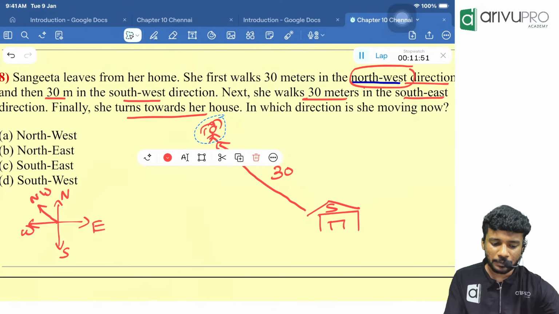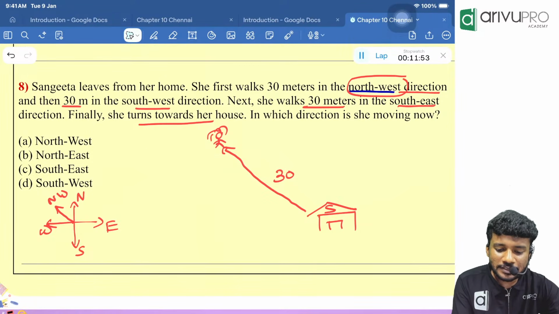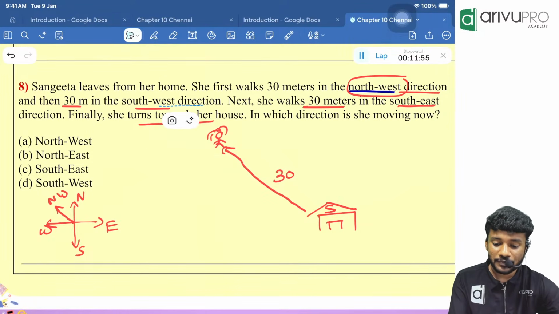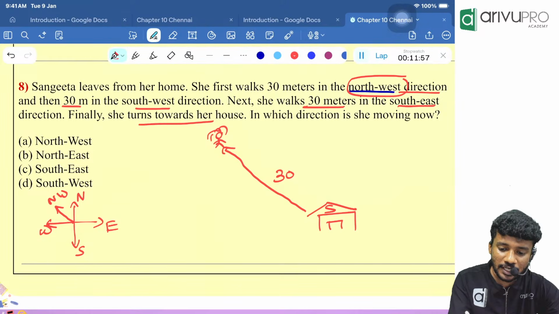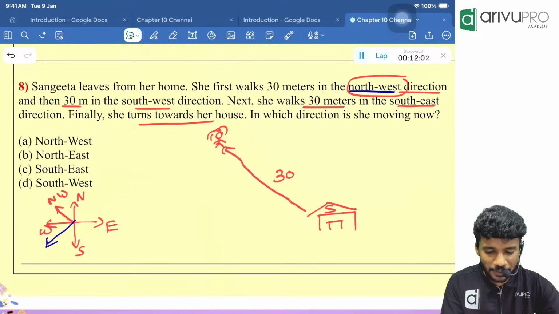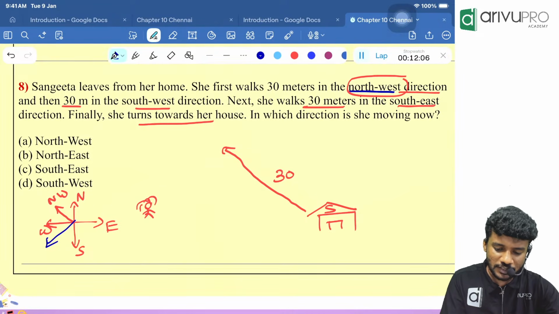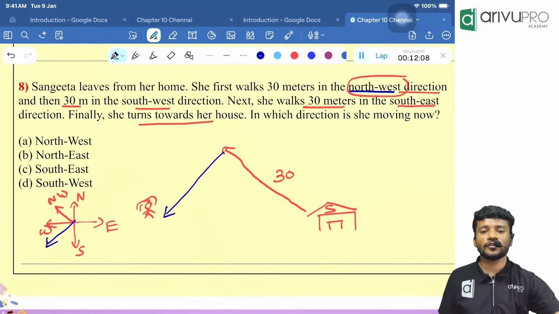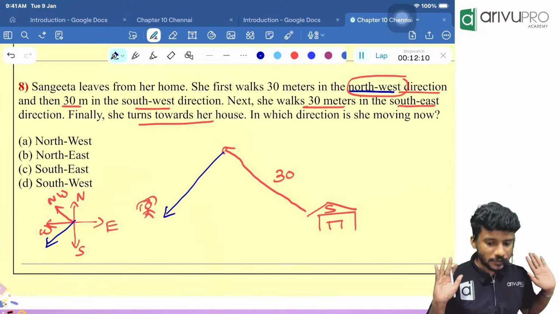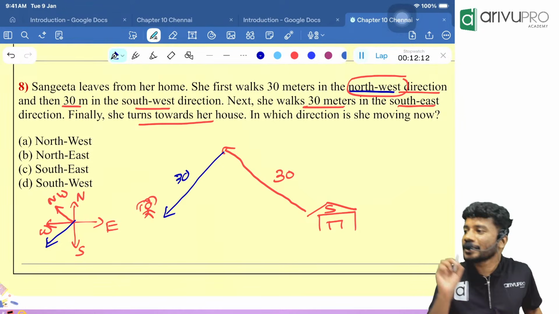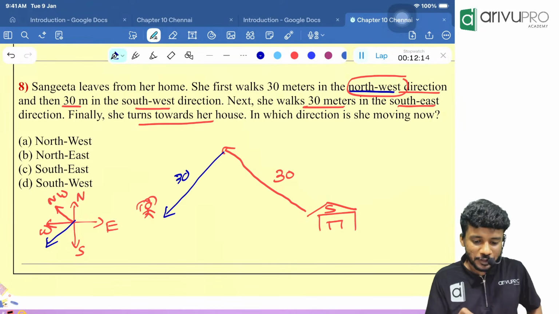Then, what happened, people? Then 30 meters in the southwest direction. Southwest means which direction? Can anyone tell me? This angle she should go. That means from here, she went this direction. Then, where is she currently? She is currently over here, wherever I have drawn. Then what happened? How many meters she moved? 30 meters. Then what happened to her?